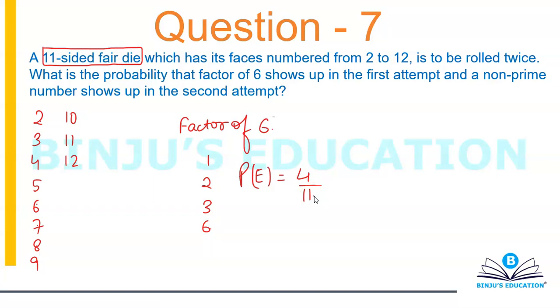What is the probability that a factor of 6 shows up in the first attempt and a non-prime number shows up in the second attempt? It says non-prime. Okay, non-prime.